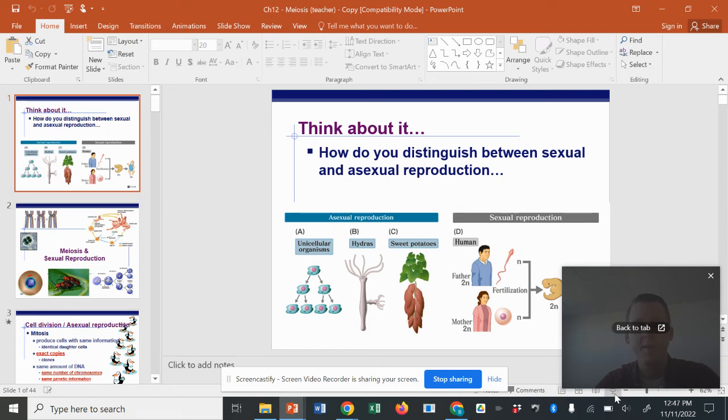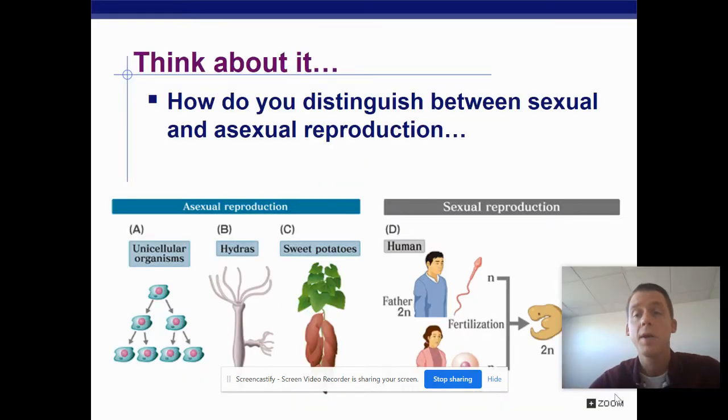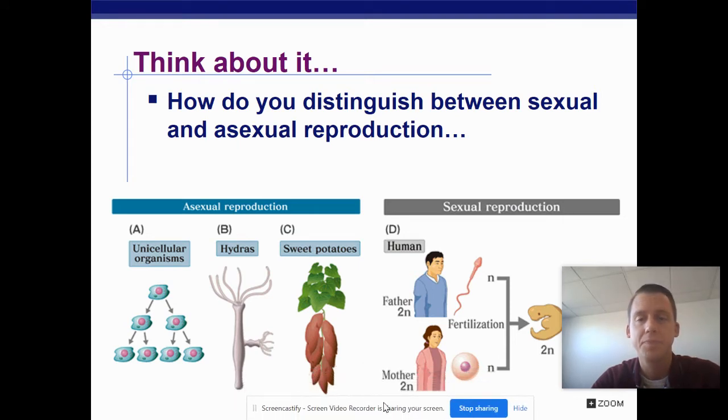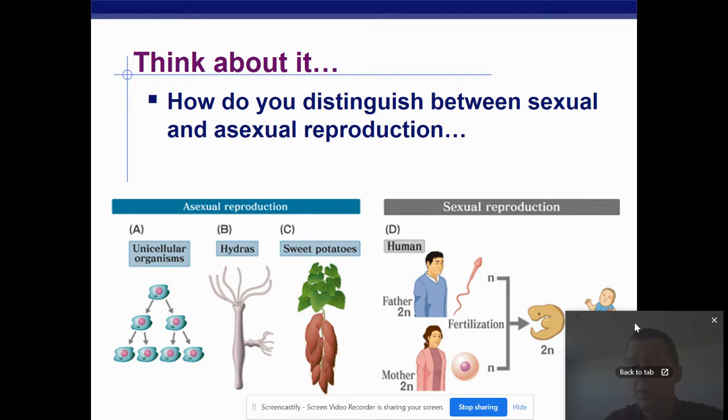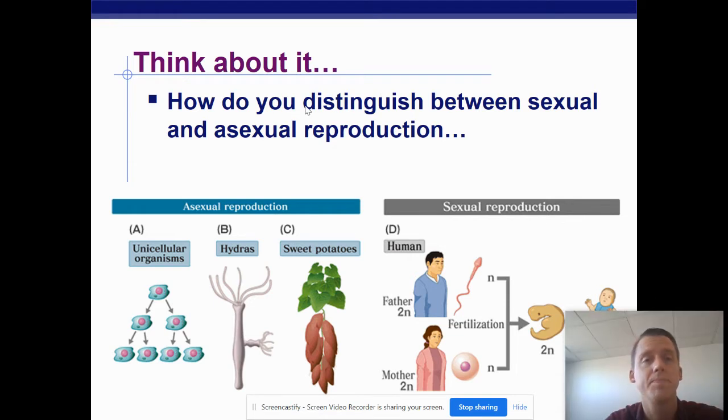Hi, everybody. Today we are going to talk about the process of meiosis. Meiosis is a type of reproduction. What's involved with the type of reproduction called sexual reproduction, which is different from mitosis, which is asexual reproduction. So the question that shows here, how do you distinguish between sexual and asexual reproduction?